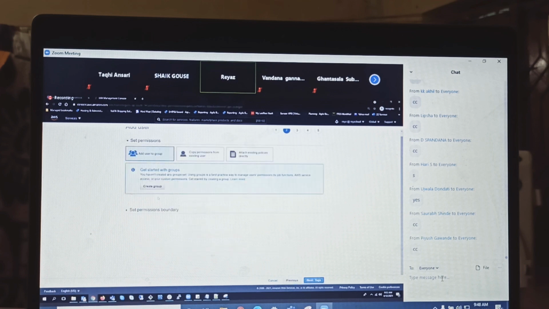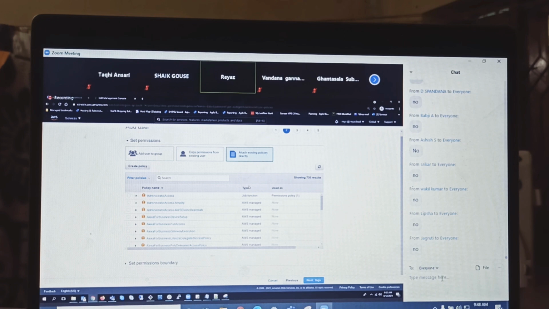Okay, guys, see here. Are you adding this user to a group now? No. Are you copying permissions from an existing user? Do you have any existing user? No. So now attach existing policies directly. You have this option here. Click on that third option.